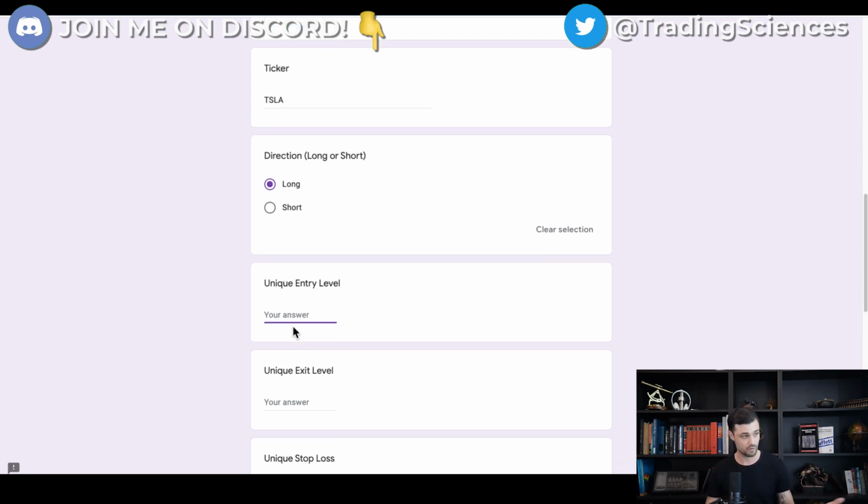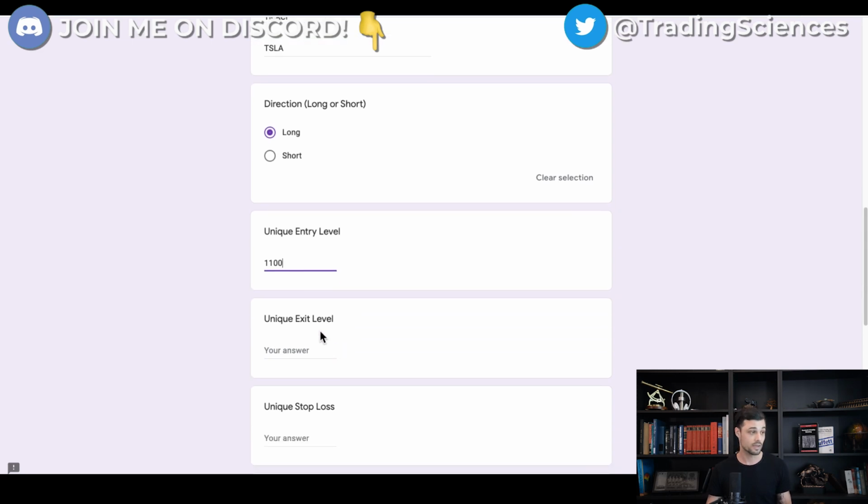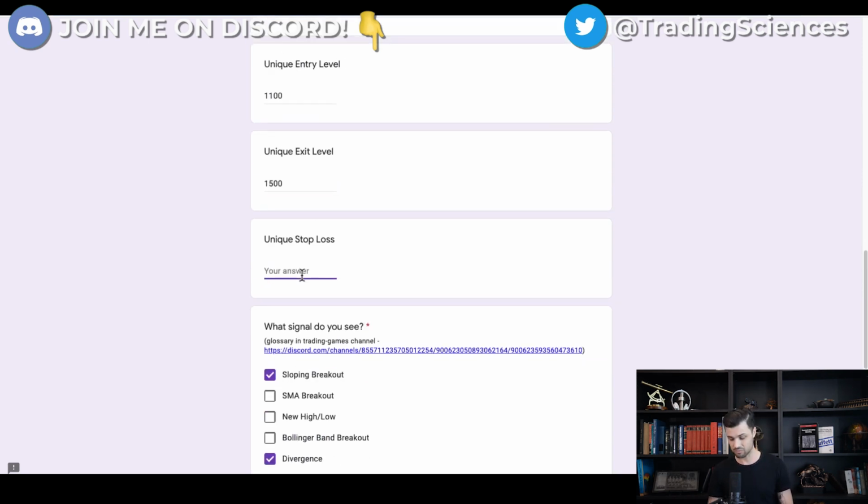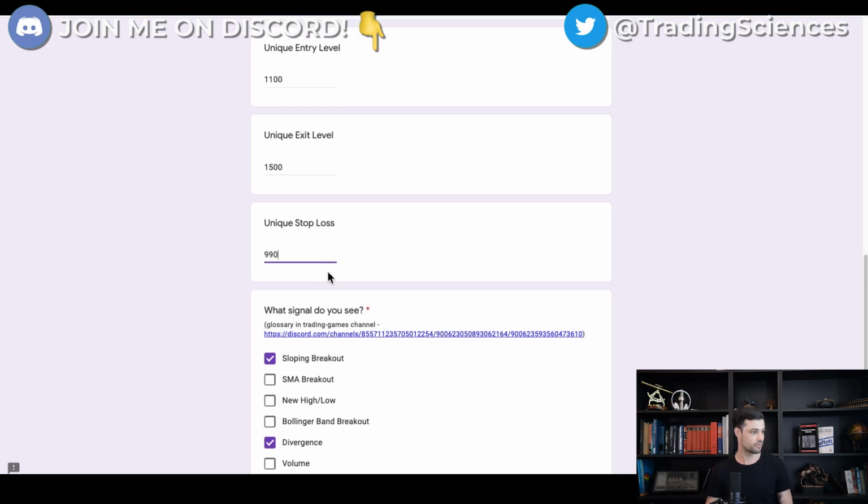So, unique entry level. If you want to buy at market, you just put something that you're sure to be executed. If I buy Tesla at 1,100 at the open today, I would be executed. All right, and I have a target at 1,500, for example. Stop loss, I don't feel good if I see a price coming below 990, for example.